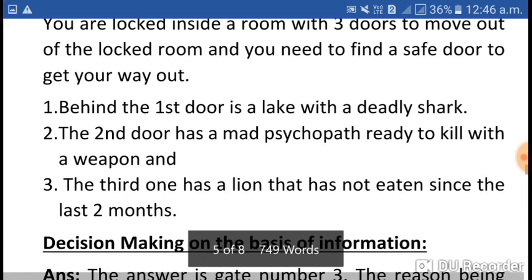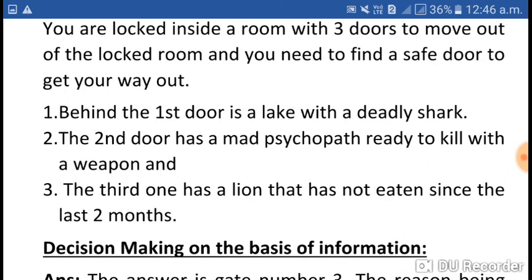What is the condition for the first door? Behind the first door is a lake with a deadly shark. If you try to come out from the first door, there is a lake behind it with a deadly shark.